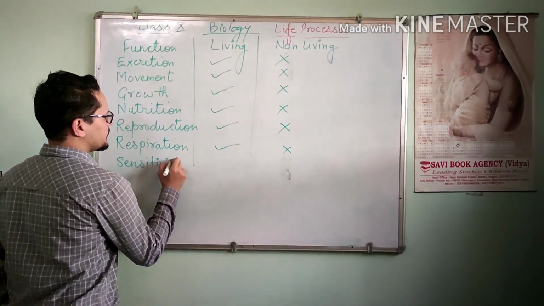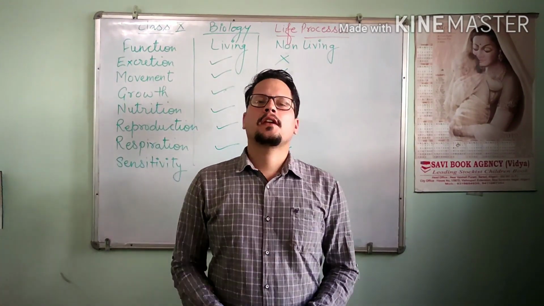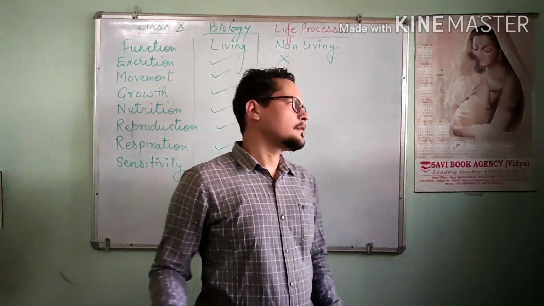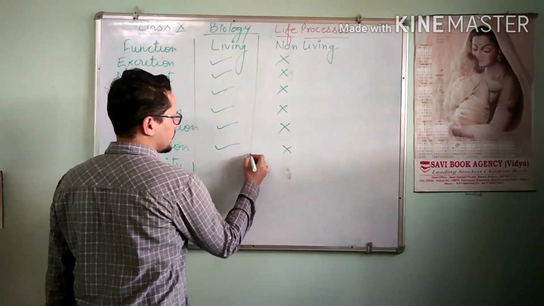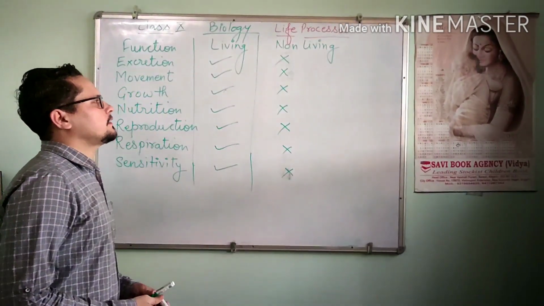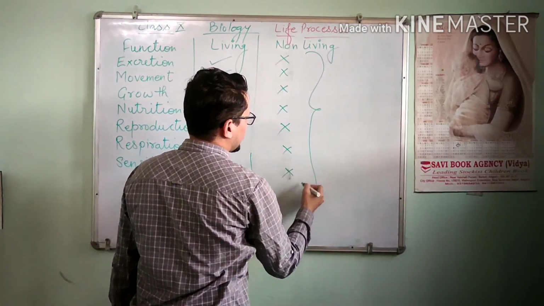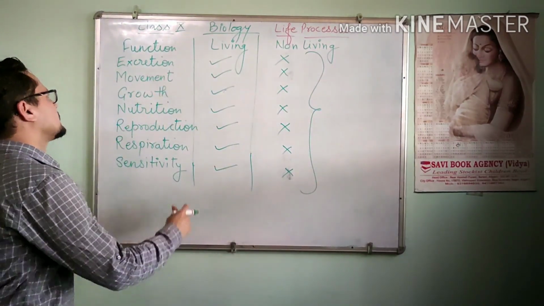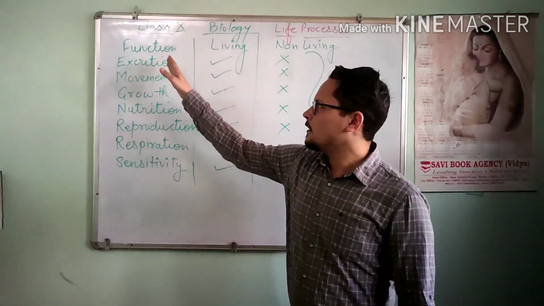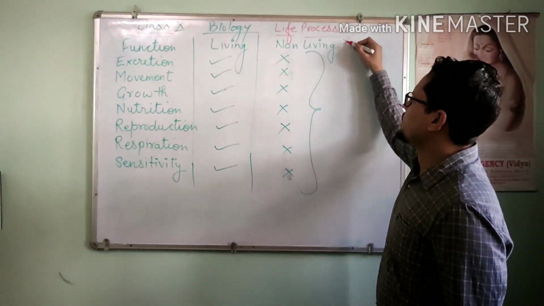Next is sensitivity. In our surroundings we get many stimuli, and these stimuli are received by our sense organs. So as you can see here, all these functions are not carried out by non-living things, but are carried out by living things. All these life functions are together called life processes.